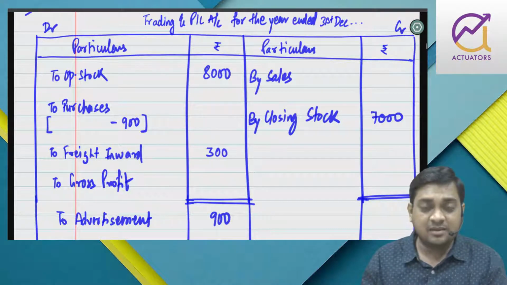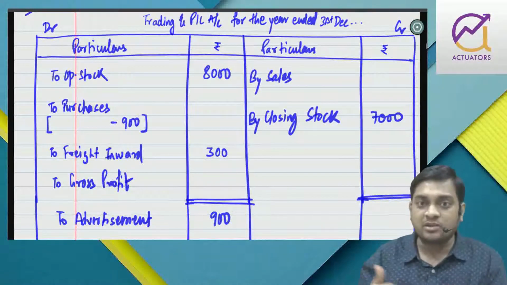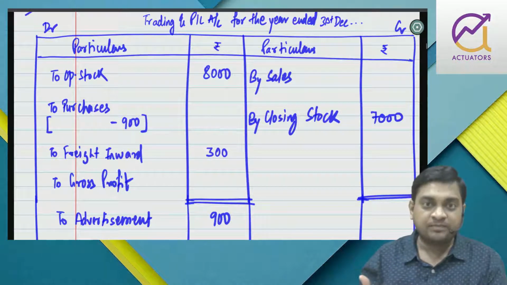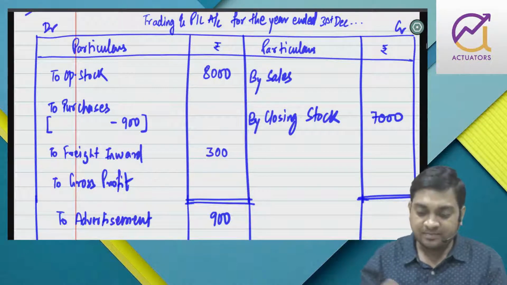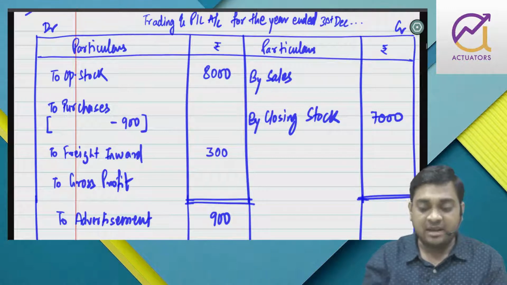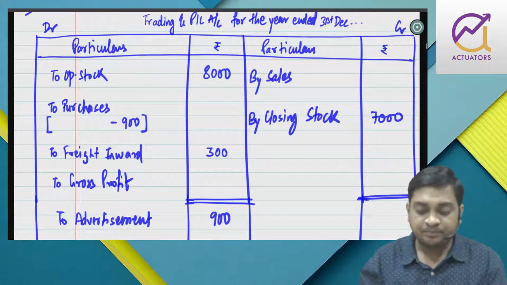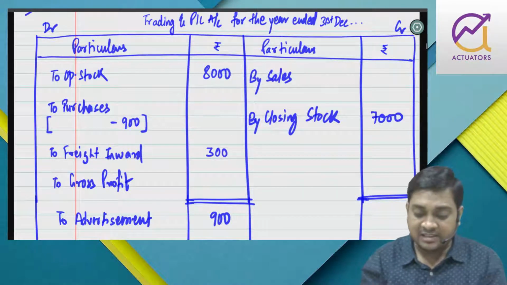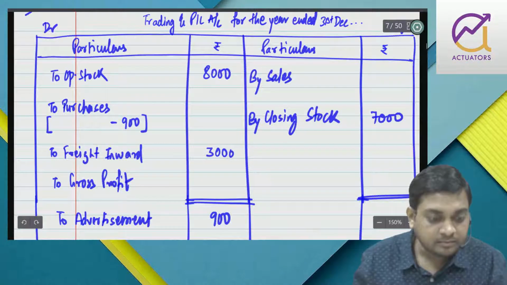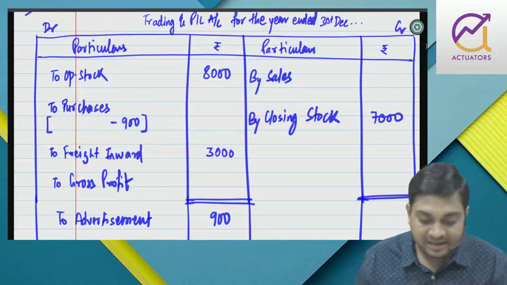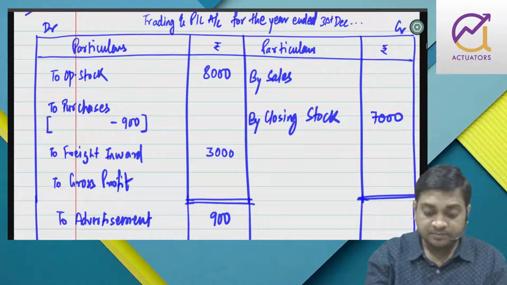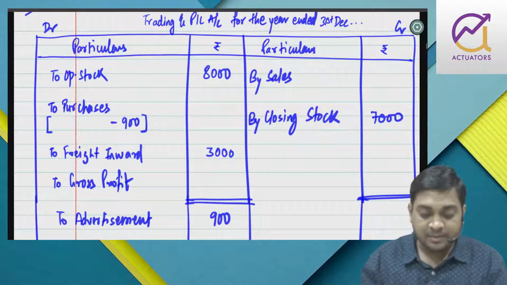Because if I start preparing the working notes and there is no time left, I end up scoring very little. But the ultimate objective is fine. They have told me to prepare this. It's an incomplete information set. So I have got whatever I have got: opening, closing, direct expense, and goods used as advertisement material I have subtracted from purchase.